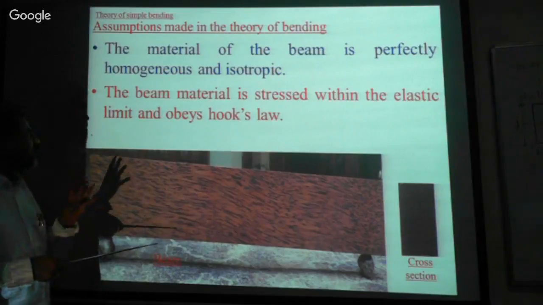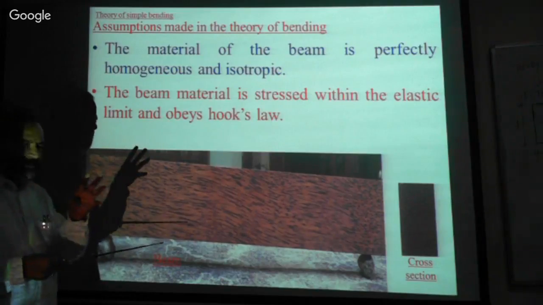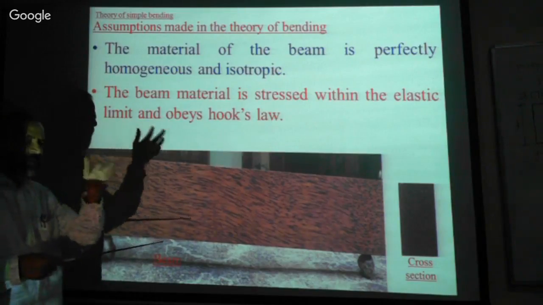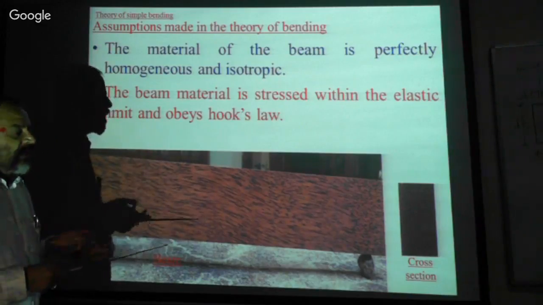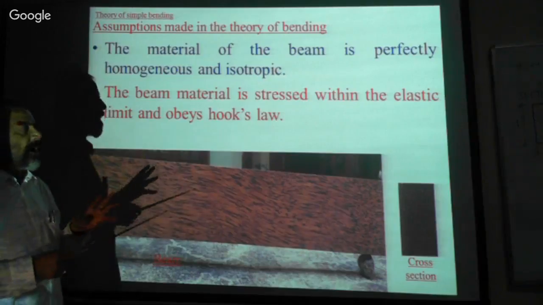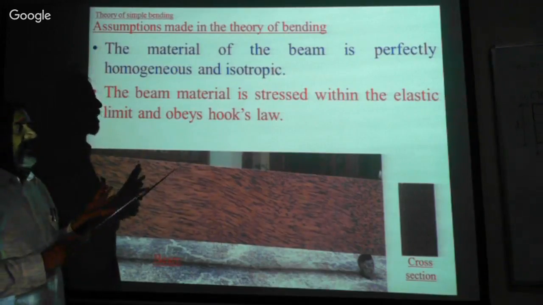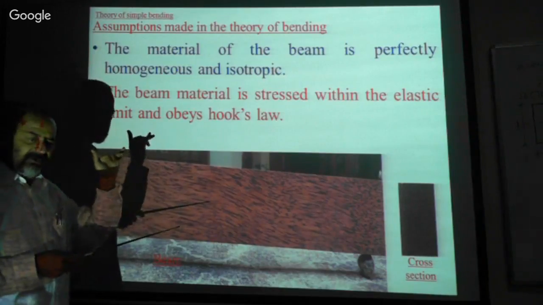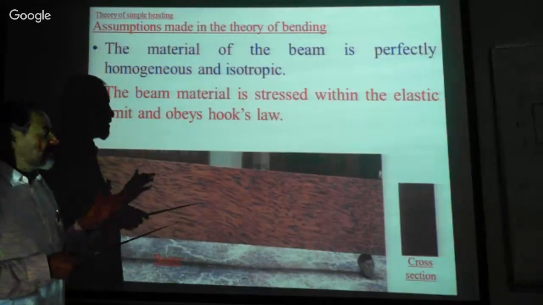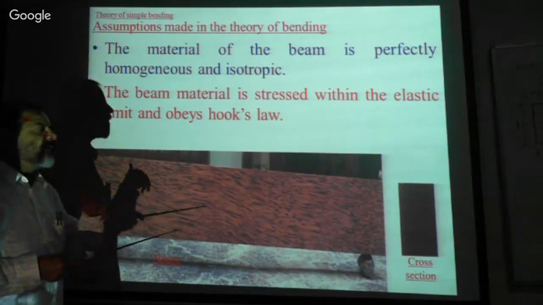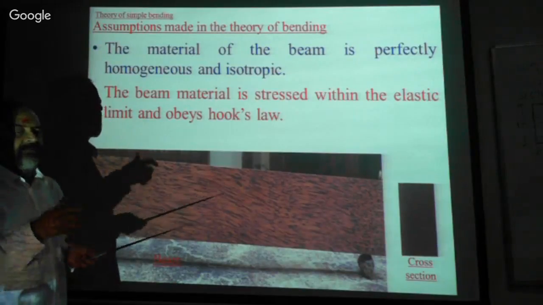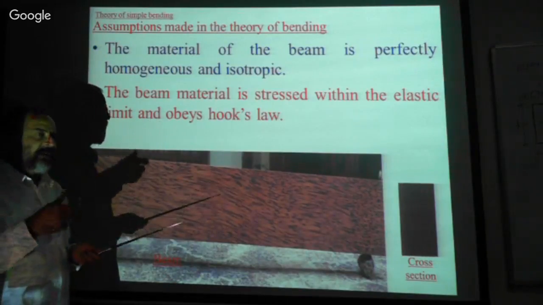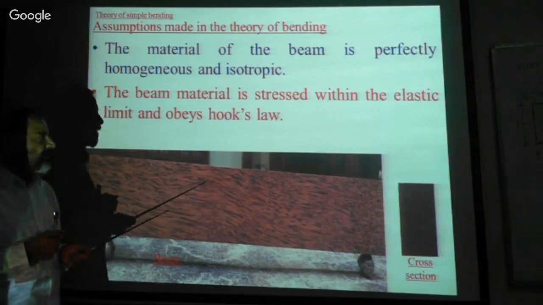Within the elastic limit, the body regains its original position after removal of the load applied. Otherwise, if you continue the application of load further, the deformation increases, and beyond the elastic limit, the body will get into plastic state, isn't it?